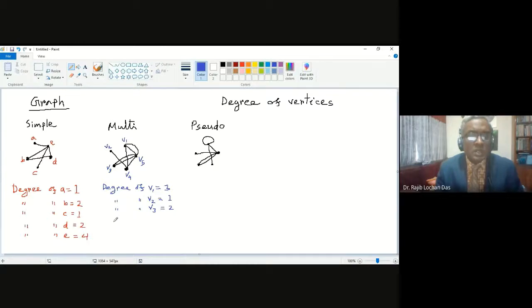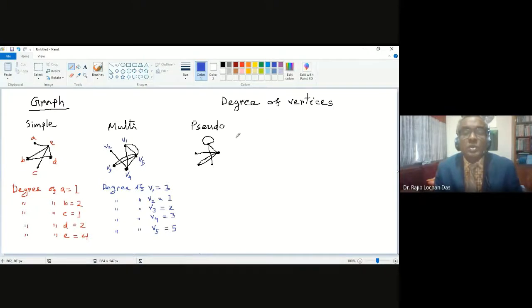Degree of V4, in this case, is 3. And degree of V5 is the number of lines with V5, and it is 1, 2, 3, 4, 5. Actually this is 5. So this is how you calculate the degree of each vertex.